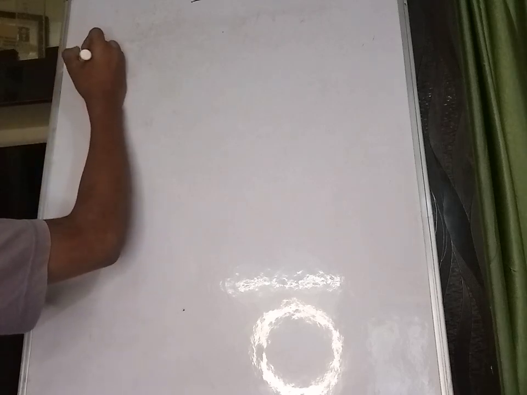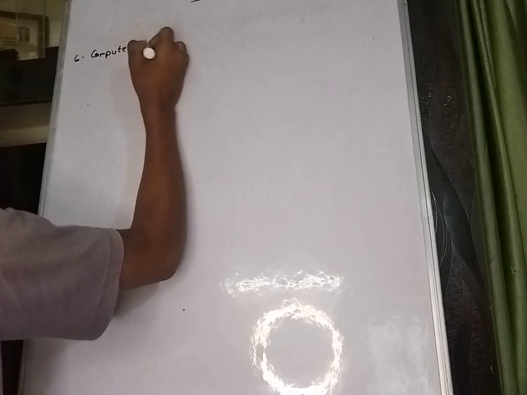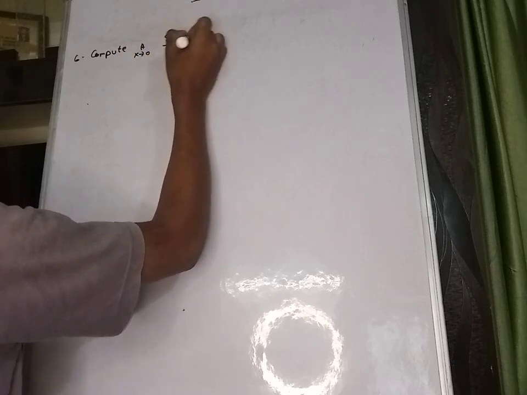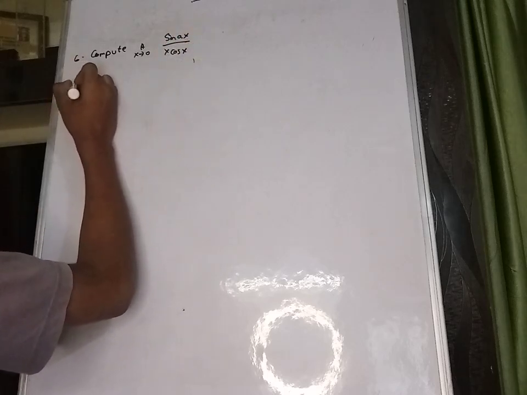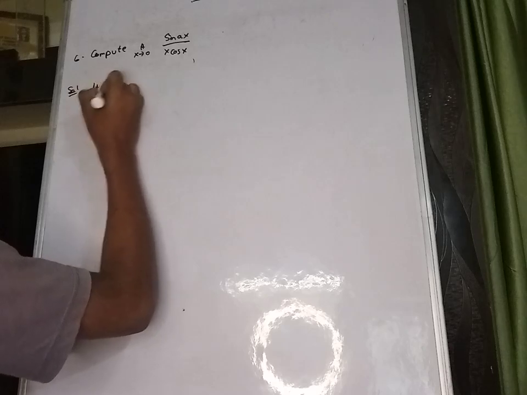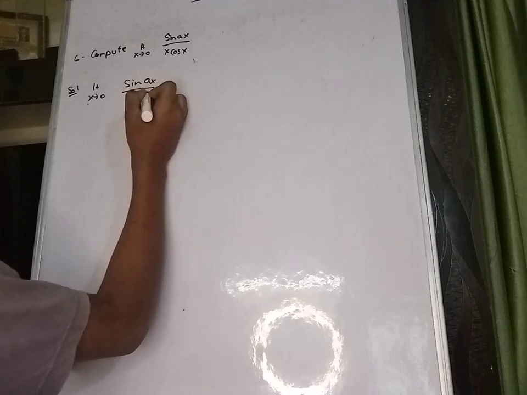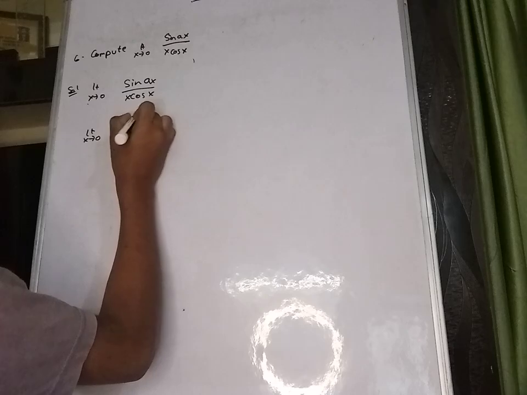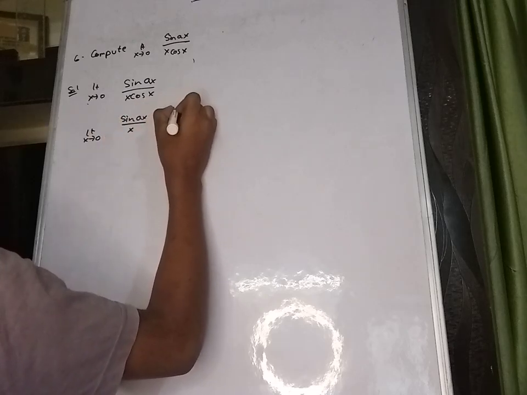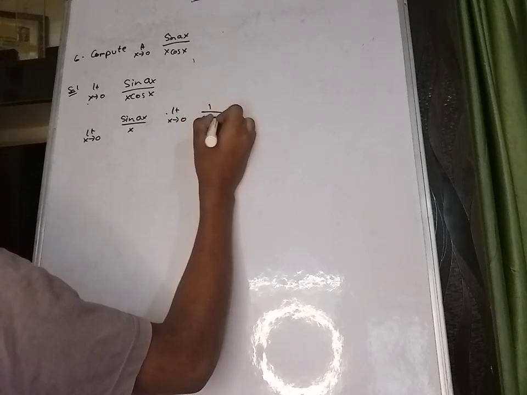Okay, so sixth one, compute limit x tends to 0 sine ax divided by x cos x. Solution, write the given limit x tends to 0 sine ax divided by x cos x, which is nothing but limit x tends to 0, separating sine ax by x into limit x tends to 0 1 by cos x.